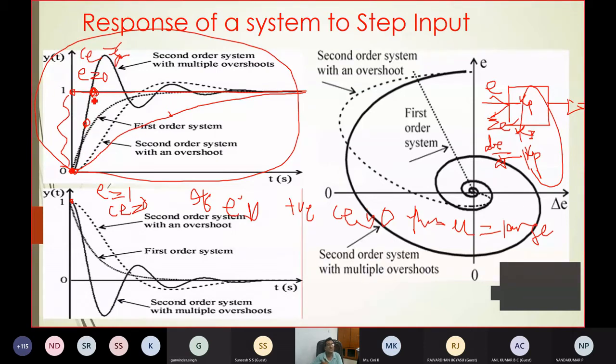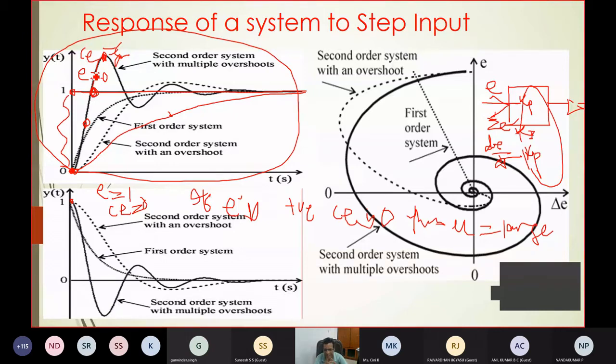Now here error is 0 and change in error is very, very small. The control action should be 0, otherwise it will be pushed. Now when it is pushed, the error is negative, because you have to reach 1. Your value is 1.5, so 1 minus 1.5 is minus. So error is negative, and here you want the control action in the reverse way. So now I hope you have understood how to do it in a fuzzy.